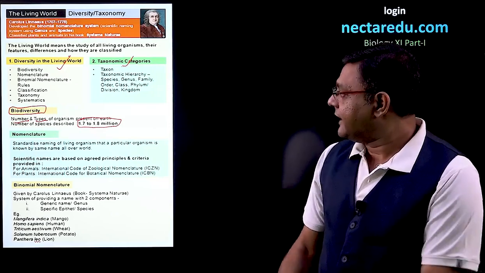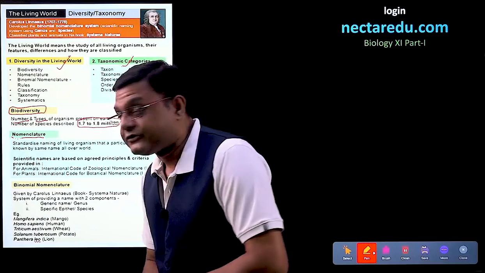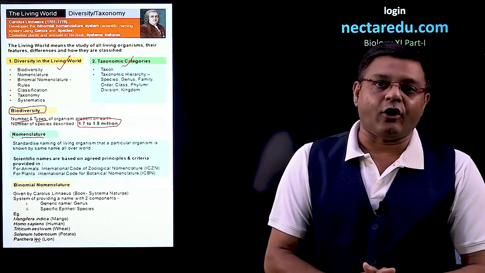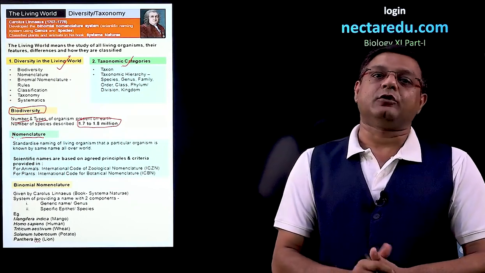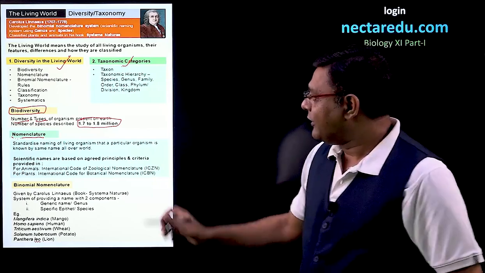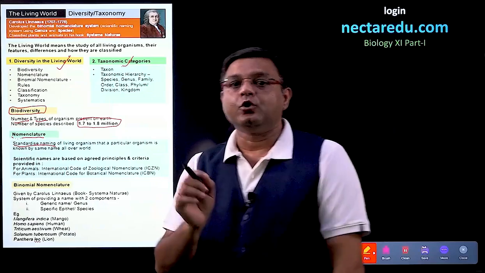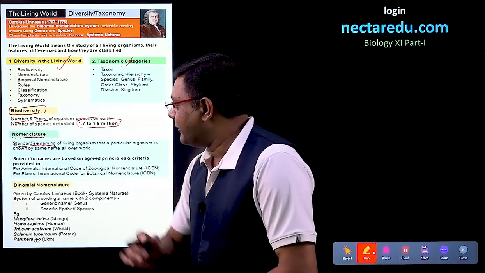Now, after this, we will move to the second term, that is nomenclature. Now, what is nomenclature? Once an organism is discovered, we need to describe it and we need to give a particular name to it. The process of giving a standard name to an organism which is discovered, that is basically nomenclature.